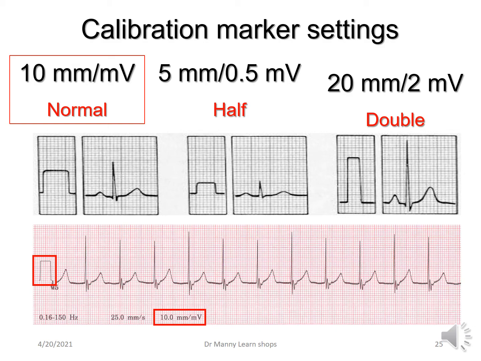But have a look again at the bottom of the ECG rhythm strip. It will be labelled there. The machine will put it there for you to tell you, before you look at the ECG and interpret it, make sure that your paper speed is correct. Make sure that your calibration marker is also correct.